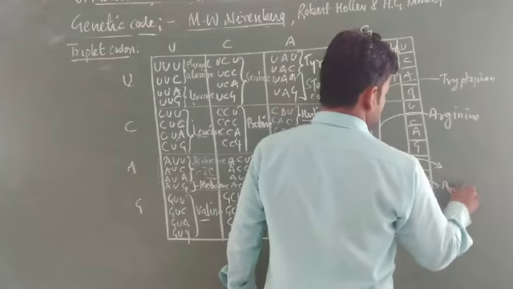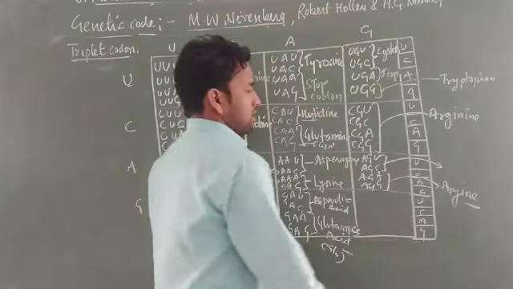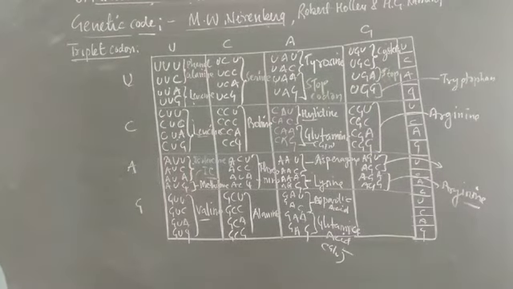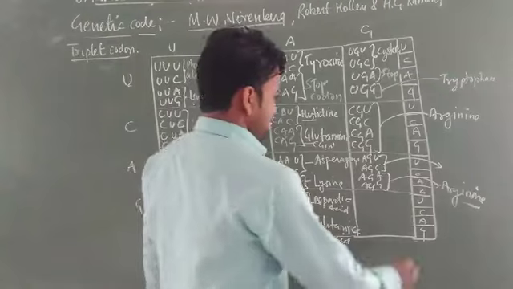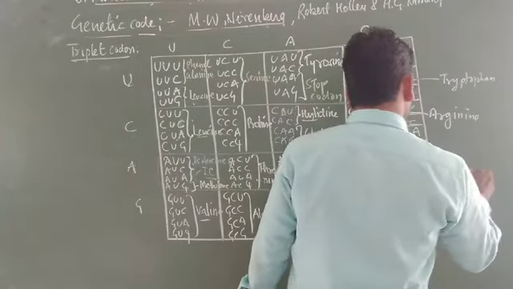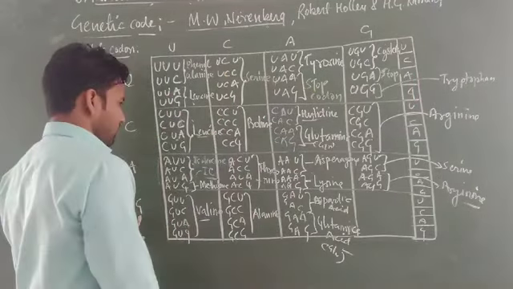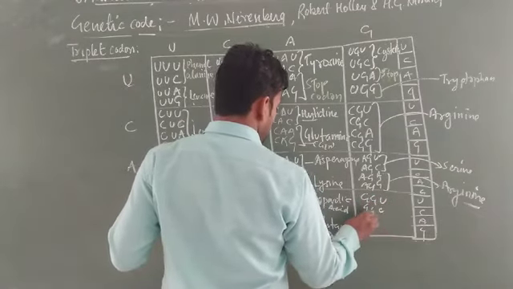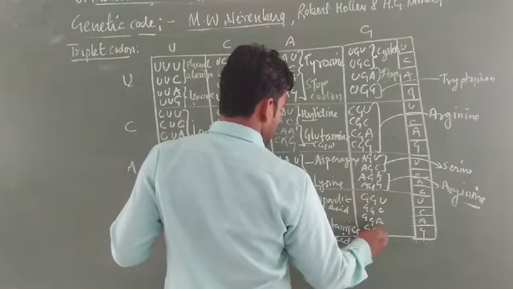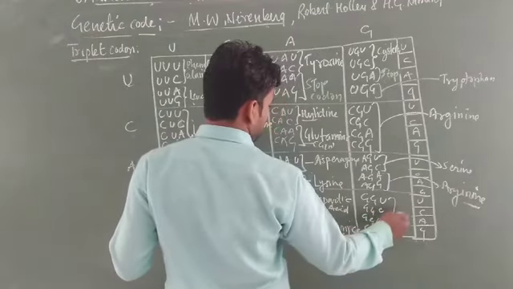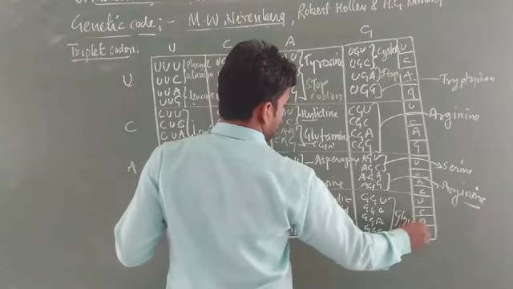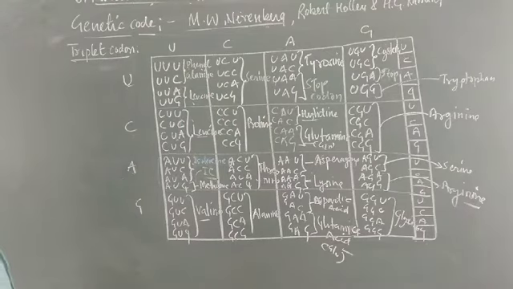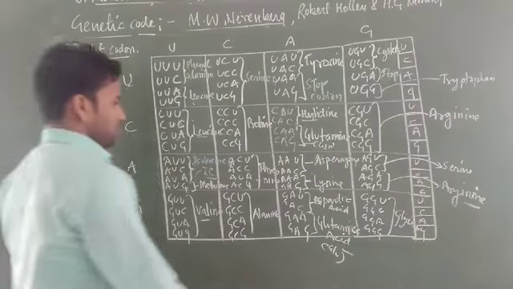Same here, arginine is coded by 6 codons, and AGC is coded by serine. And the fourth is GGU, GGC, GGA, GGG. Generally, these all four codons are coded by the amino acid called glycine, the most simple and common amino acid. Short form GLY. Okay, this is called glycine.